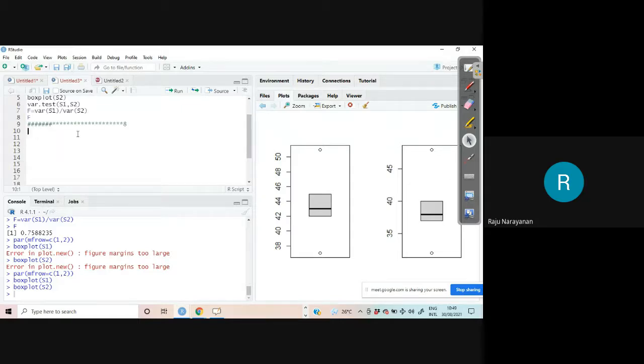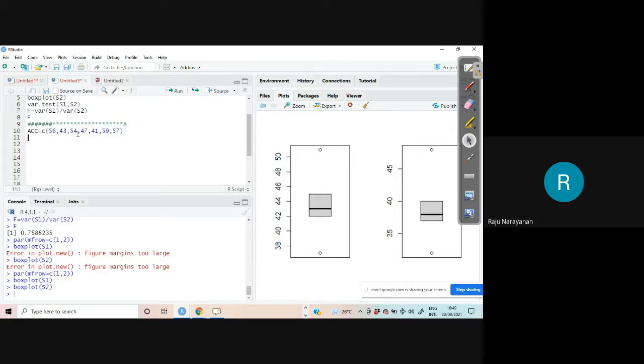Let us give accidents, ACC. ACC is equal to c(56, 43, 54, 47, 41, 59, and 57). Okay, 1, 2, 3, 4, 5, 6, 7.